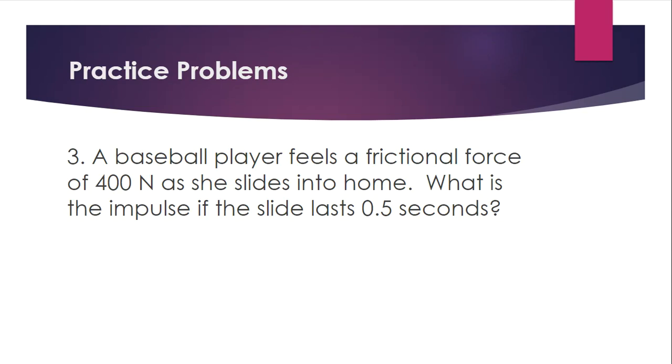A baseball player feels a frictional force of 400 newtons as she slides into home. What is the impulse if the slide lasts 0.5 seconds? So first of all, our force, 400 newtons. As you can see in these questions, we're using kilogram meters per second squared and newtons interchangeably because they are the same thing. So that's our force. The time we have is 0.5 seconds. So what is 400 times 0.5? You should get 200 newtons.